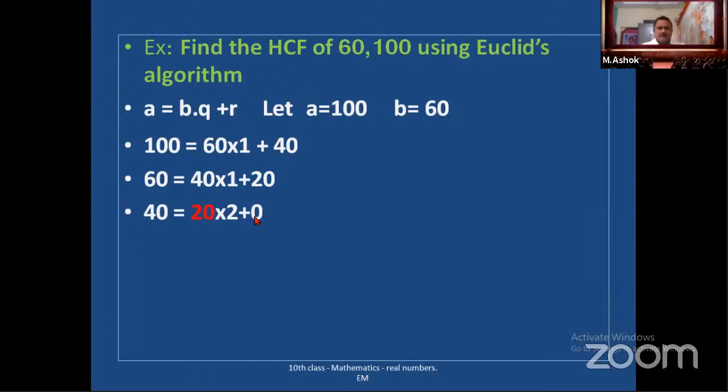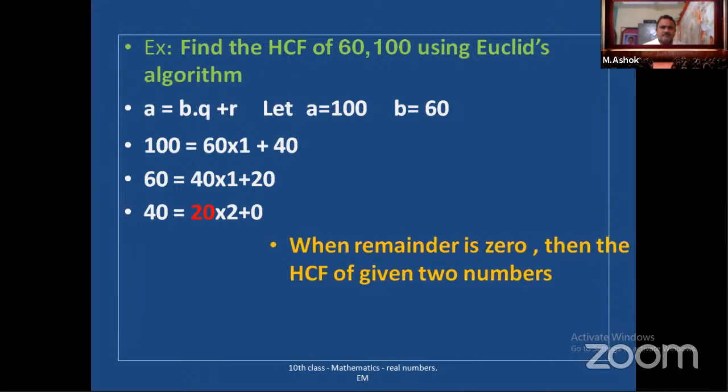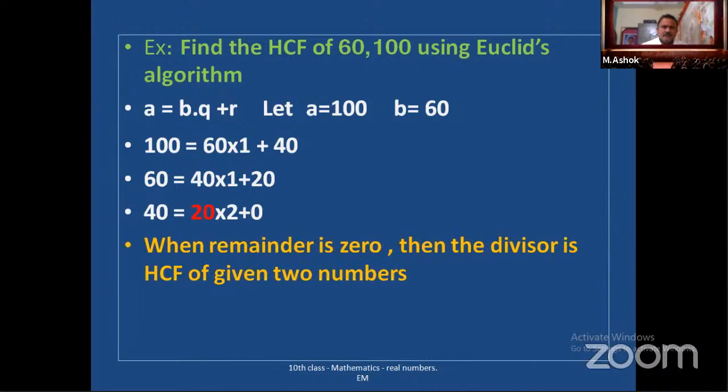Look here. We get remainder 0 here. So this divisor 20 is called the HCF of given numbers 60 and 100. Look here. When remainder is 0, then the divisor is HCF of given two numbers.